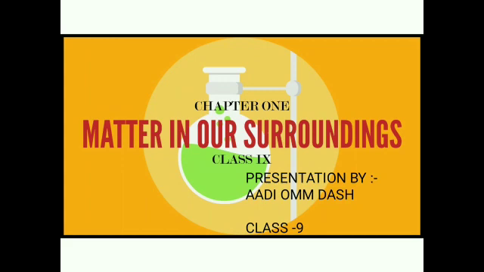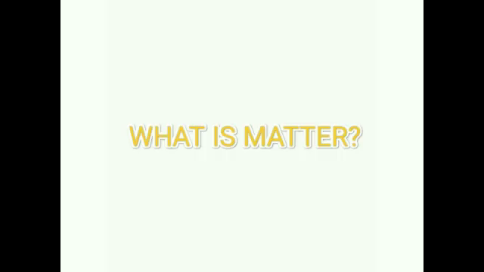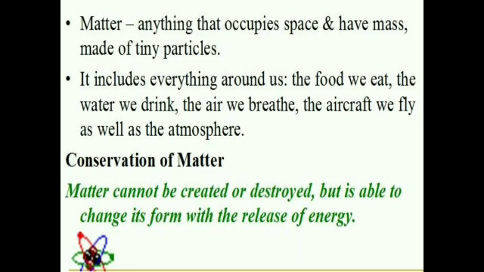Today we are reading chapter 1, Matter in Our Surroundings. What is matter? Matter is anything that occupies space and has mass, made of tiny particles. It includes everything around us: the food we eat, the water we drink, the air we breathe, the aircraft we fly, as well as the atmosphere.